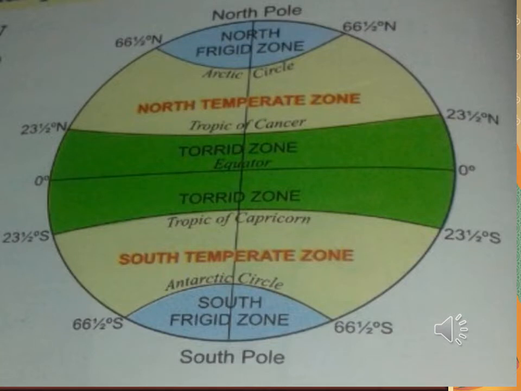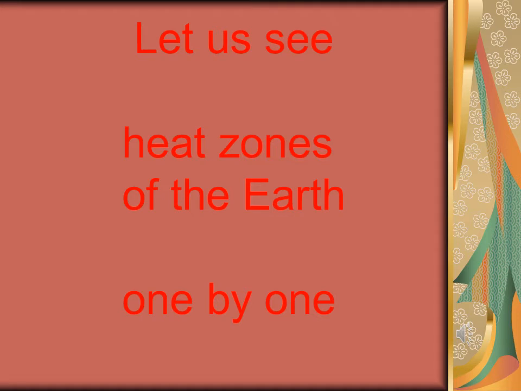So here in this picture we can see all the three zones all together. In the middle it is torrid zone, on both the sides of the equator. Then comes the north temperate zone, then south temperate zone, and at the north side north frigid zone. Then comes the north pole, and towards the south point, this is south frigid zone and south pole. It is starting from 0° equator to 90° north pole and 90° south pole. Now students, let us see heat zones of the earth one by one.